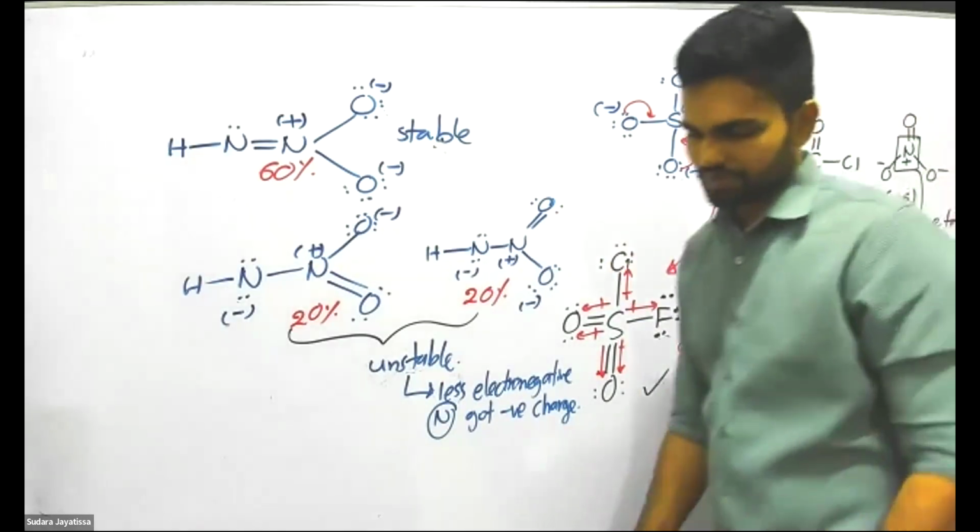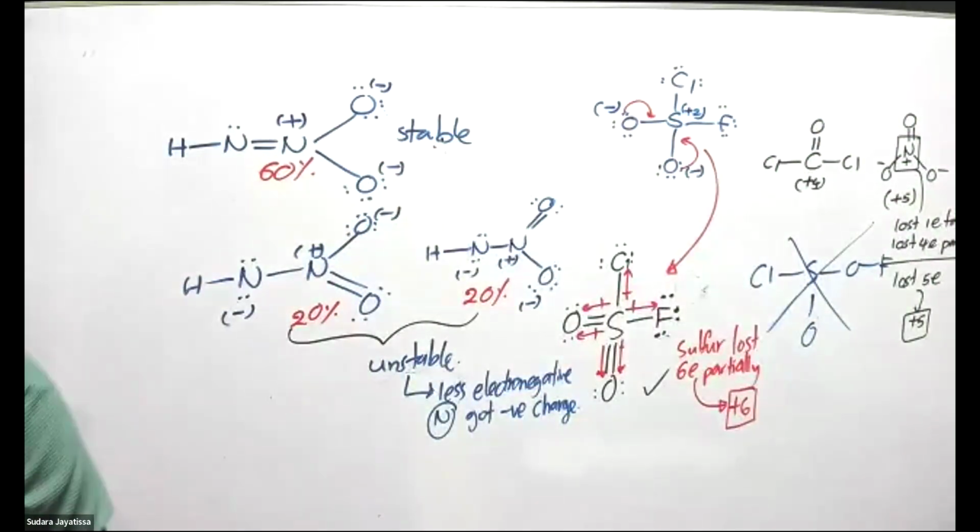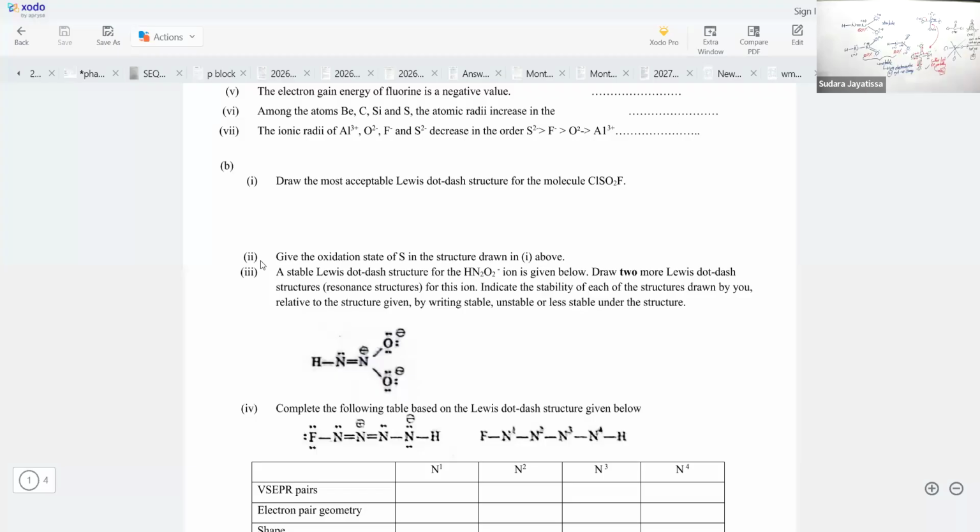Okay. So are they asking you to explain whether they are stable or not? Yes or no. So say unstable. Only two structures. So can it be less stable also? Don't think so. Is it given as less stable in the marking? You don't get any marking.